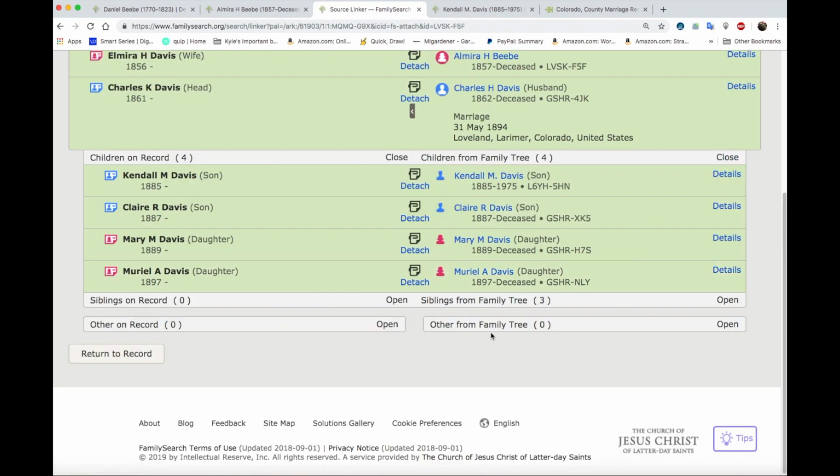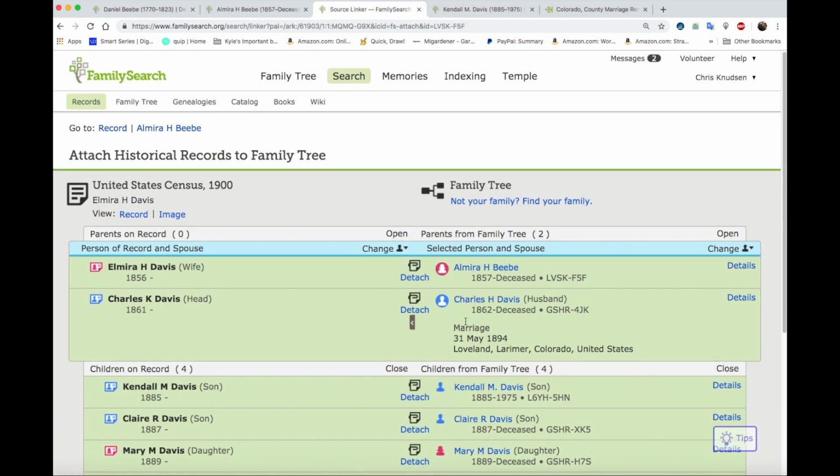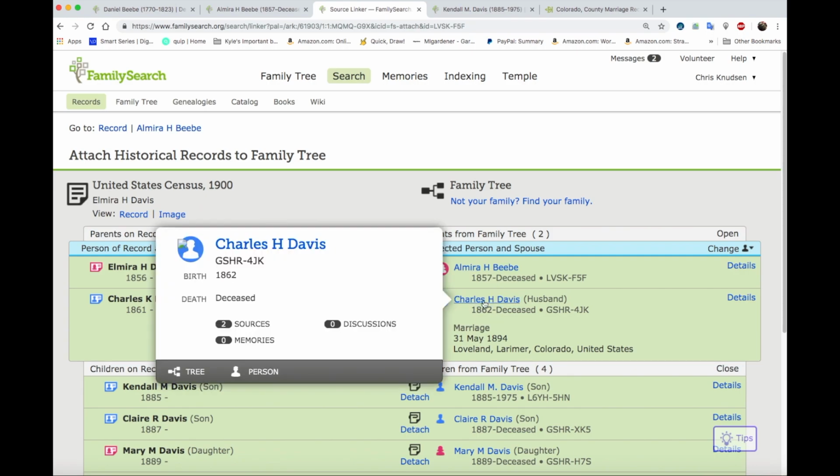Now, again, anytime we add new people, it's always good to flesh them out a little bit more, making sure they don't already exist on Family Search. So let's see if we can find out more about Charles. I'm going to go ahead and close these other things here. Charles H. Davis.